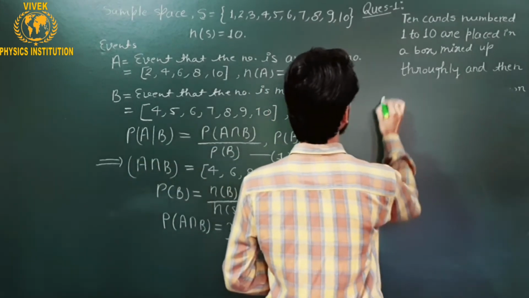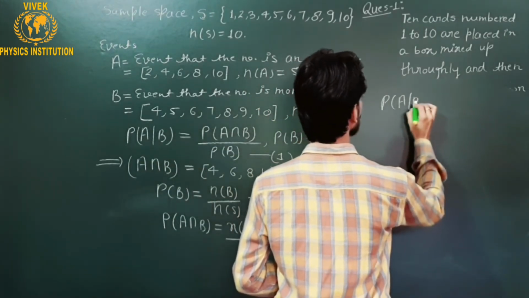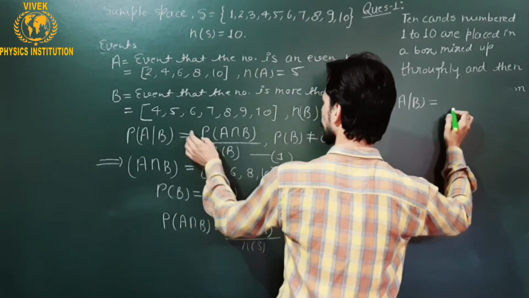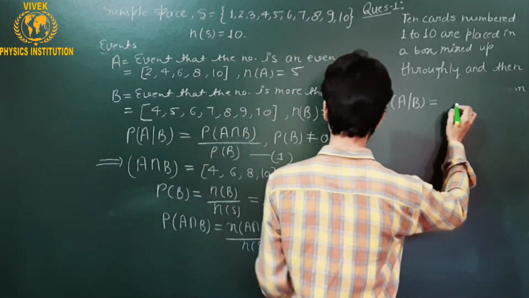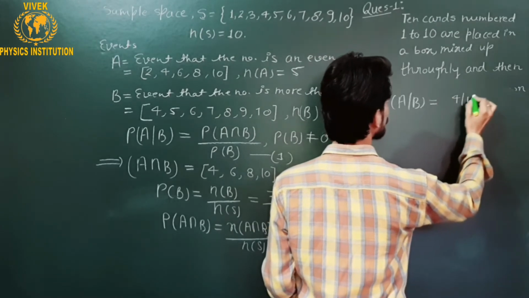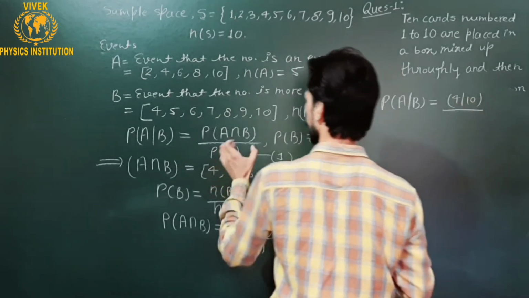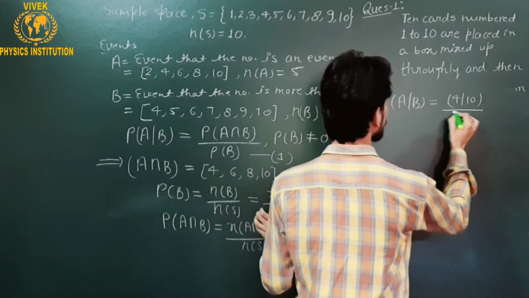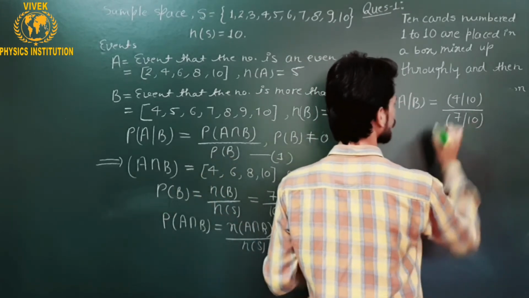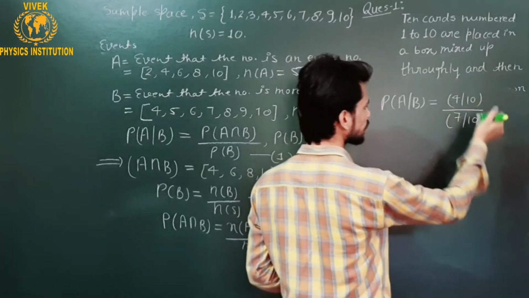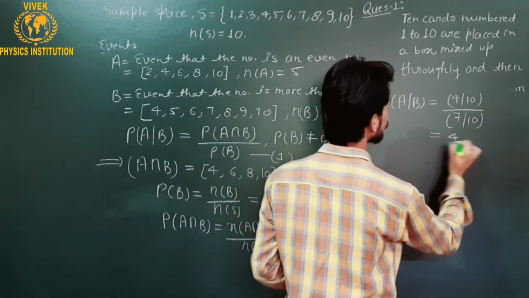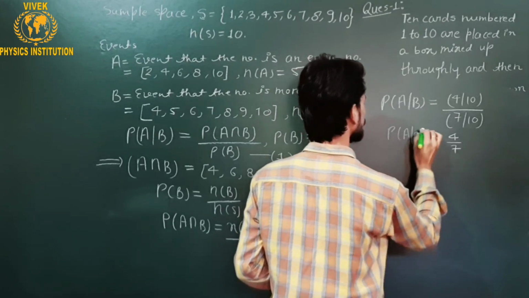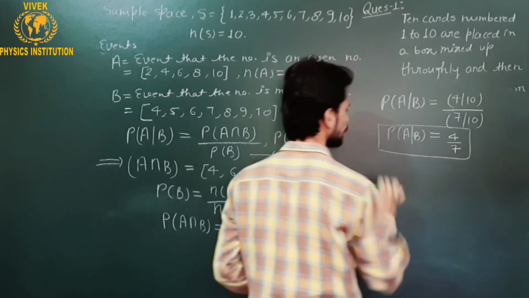So the probability of event A under condition B will be the probability of A intersection B, which is 4 upon 10, divided by the probability of occurrence of B, which we have already defined as 7 upon 10. The denominators are the same, these are 10, so they will cancel out, and the rest will be 4 upon 7. This is the probability of event A under the condition B.